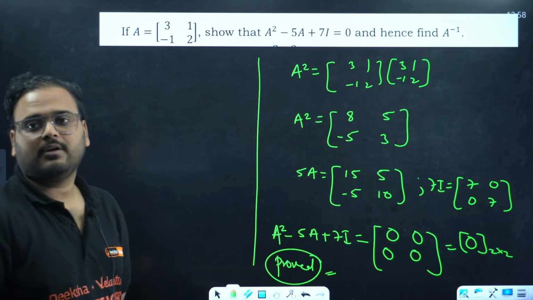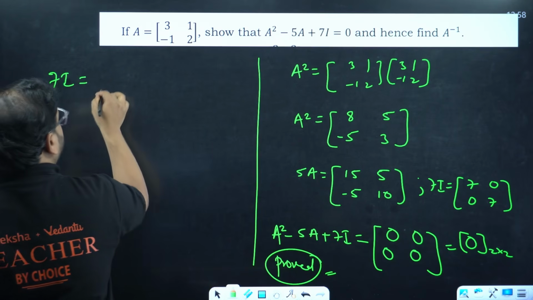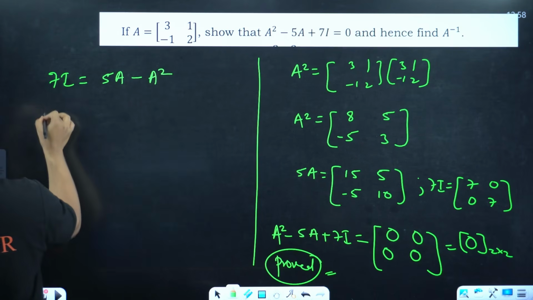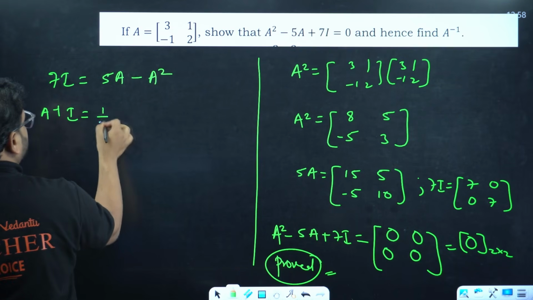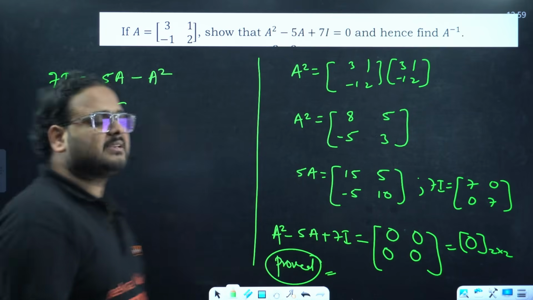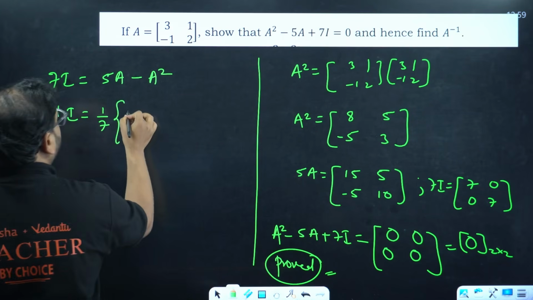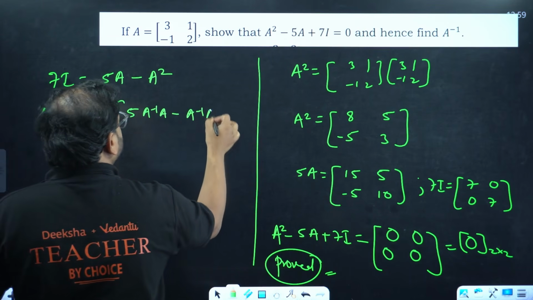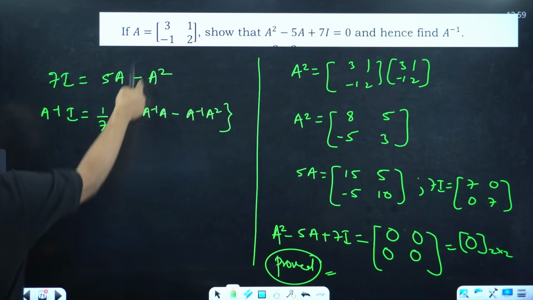Proved. Now you have to find A inverse. Again, I told you, keep the I part over here to prove it. To find the value of A inverse, 5A minus A square. Now you're going to write this as A inverse into I, and you multiply the constant 1 by 7 outside. This is the constant 1 by 7. Move on the other side and keep it 1 by 7 outside everything. You're going to have 5 A inverse A minus A inverse A square. I'm multiplying A inverse with I, so you have to multiply A inverse over here also and over here also.